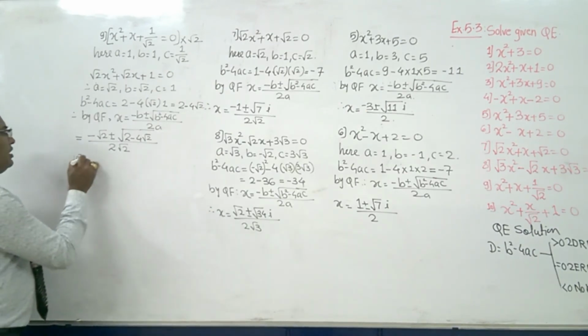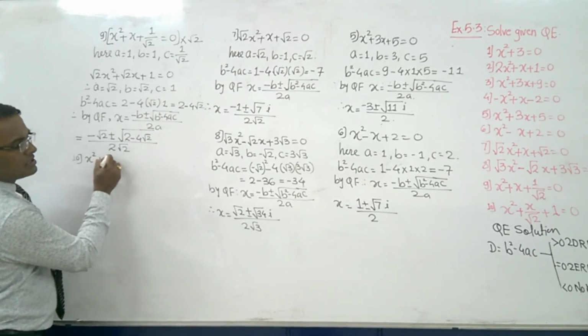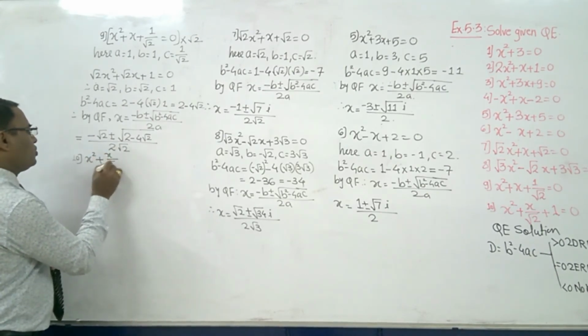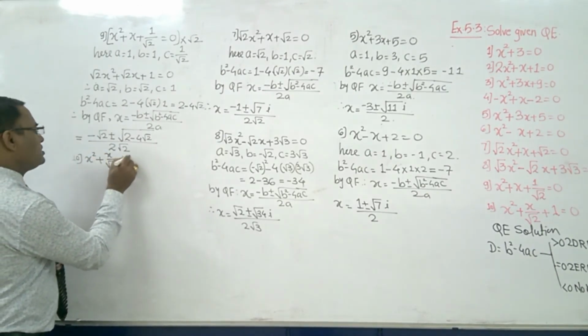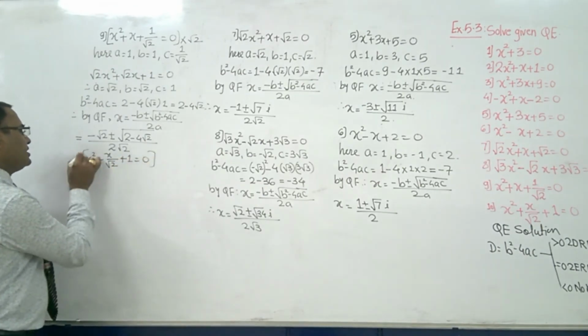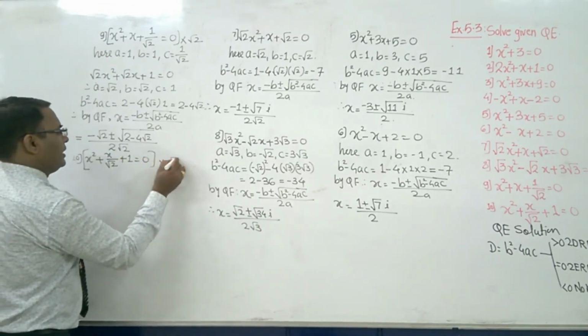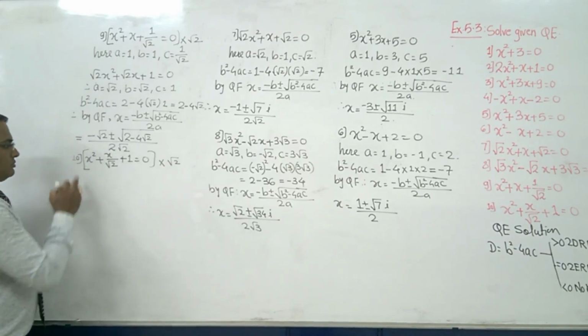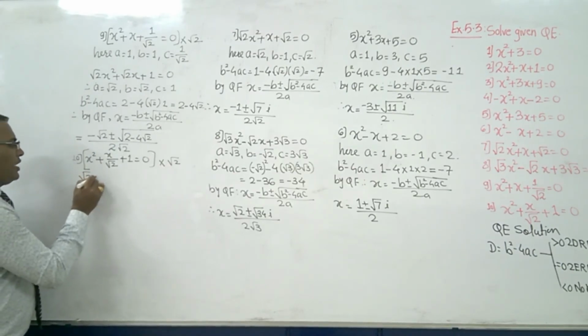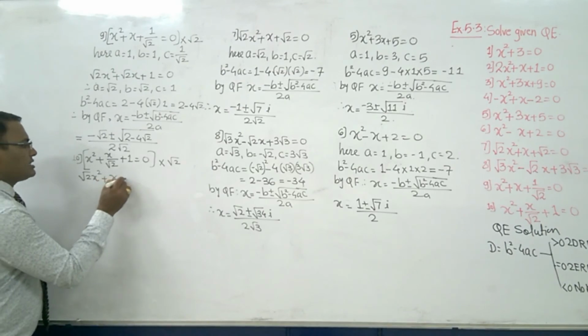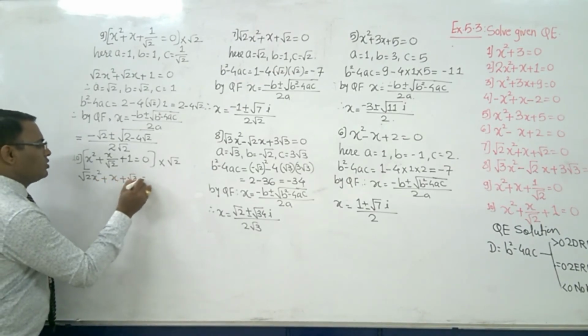What is that? x square plus x upon root 2 plus 1 is equal to 0. Now again the same thing, multiply it by root 2. Then it will become root 2 x square plus x plus root 2.